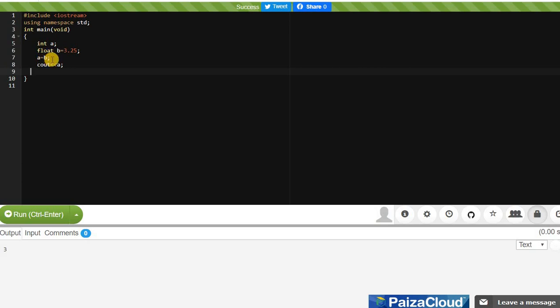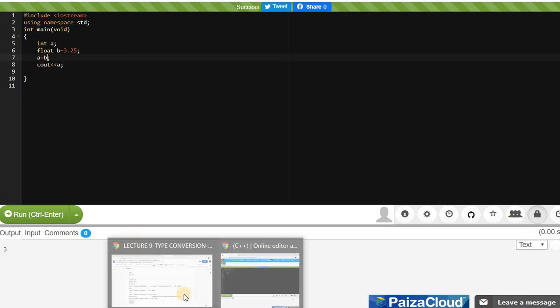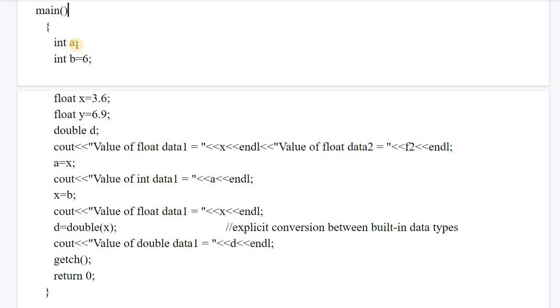So here we have not explicitly assigned anything in this expression saying that b should be converted first to int and then assigned to a. So b was float and it was taken as it is. In this example also, as you can see, a and b are of integer type, x and y are of float type, and we have taken one variable, double d, as well.